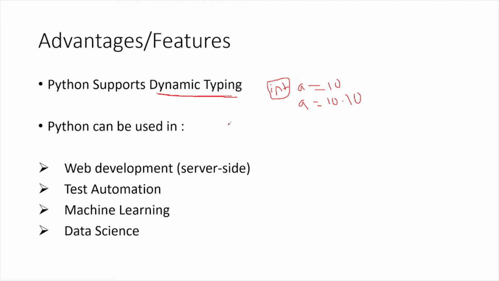Python can be used in various applications such as web development on the server side, test automation, machine learning, and data sciences. These are some basic things about Python. So this is some basic understanding of Python in this chapter 1, and in the coming chapters we will learn more about the Python installation, and we will continue further on that.